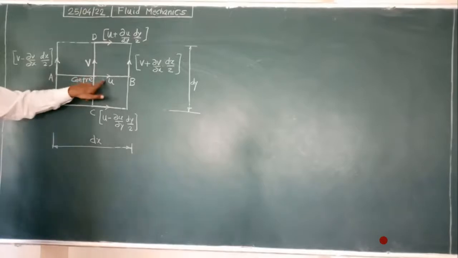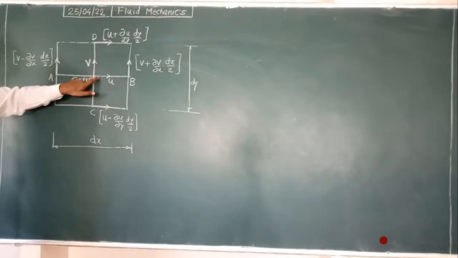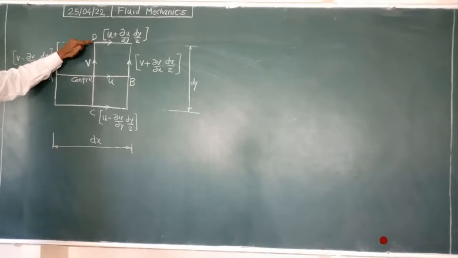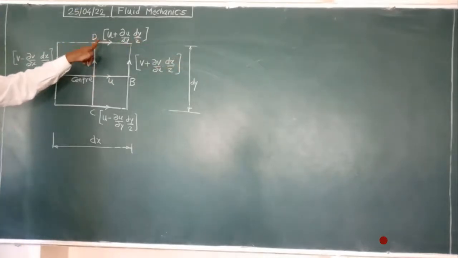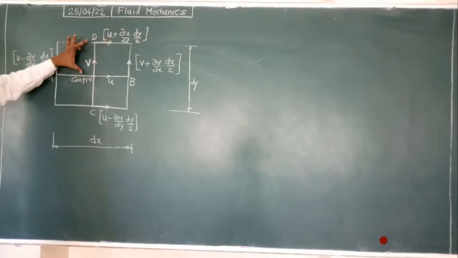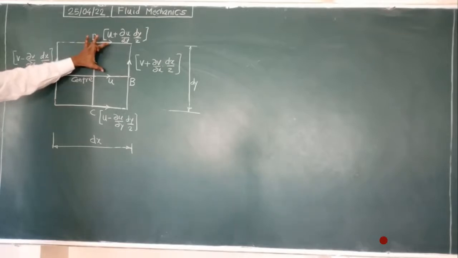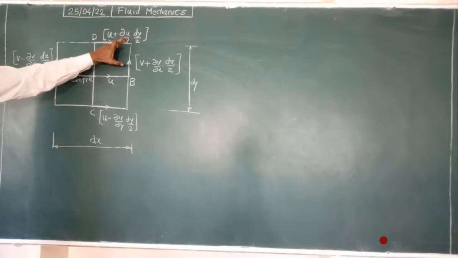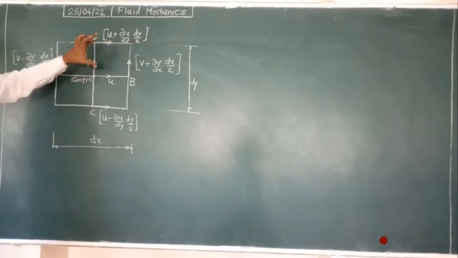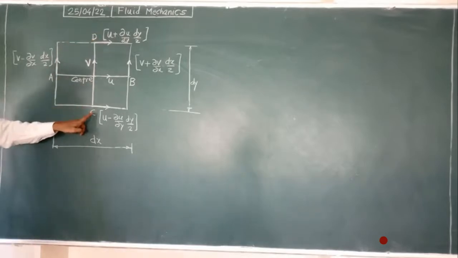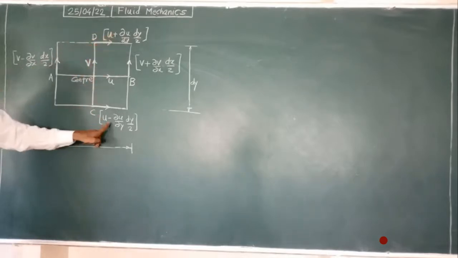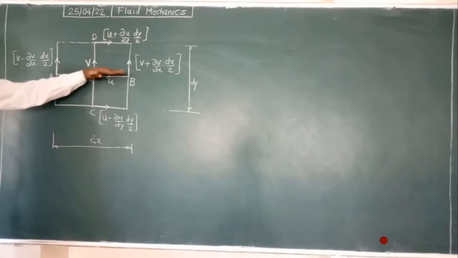That is why at the center velocity is u, and from this center the point D is at half the distance of dy. That is why velocity at point D is what? U plus the differential component of velocity u, du by dy, with respect to vertical distance, into half distance dy by 2, plus sign because velocity increases in the upward direction. In the downward direction velocity decreases, that is why instead of a plus sign here is a minus sign. This is for the u component.